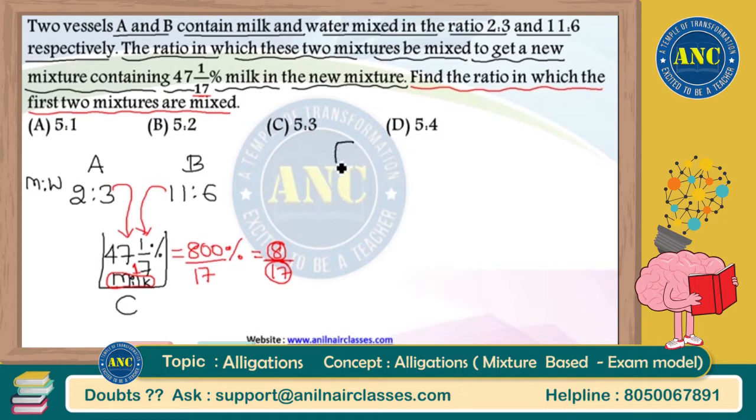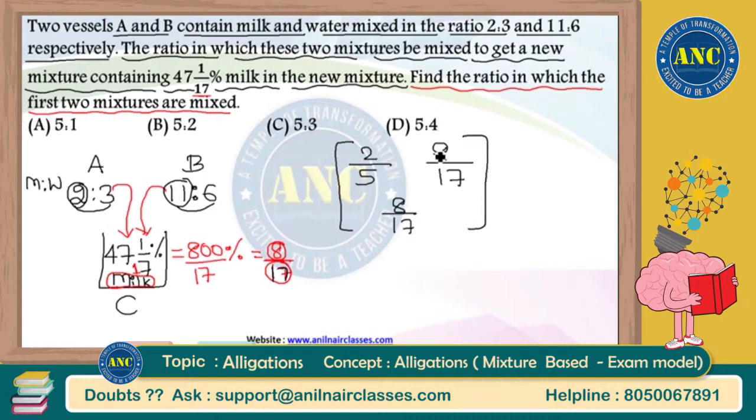Now, if I combine everything, out of total 2 plus 3, 5 liters, 2 liters belongs to milk in vessel A. Out of total 11 plus 6, 17 liters, 11 liters belongs to milk in vessel B. Similarly, out of total 17 liters in vessel C, 8 liters belongs to milk. So out of total 11 plus 6, 17, 11 liters belongs to milk in vessel B, not 8 liters. So it is 11 by 17.